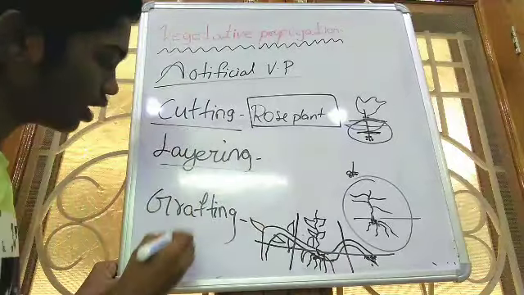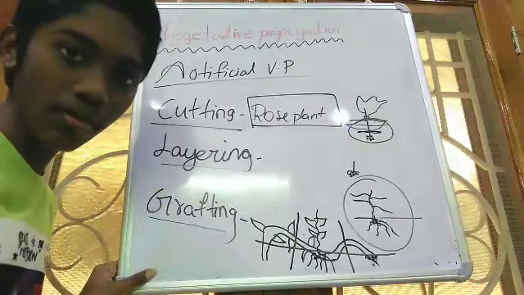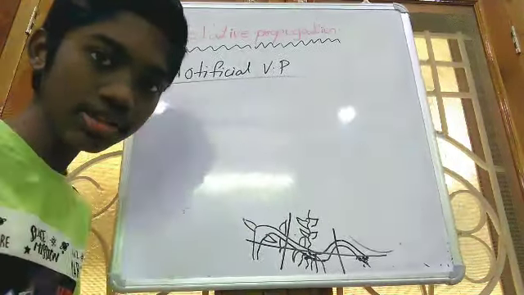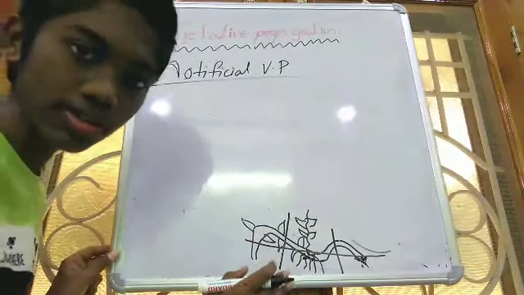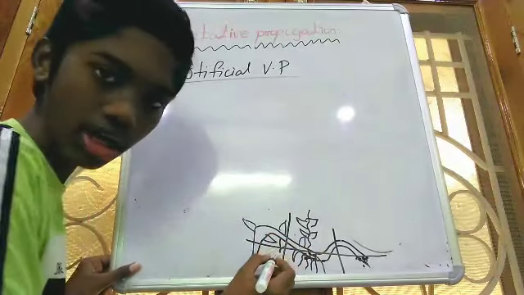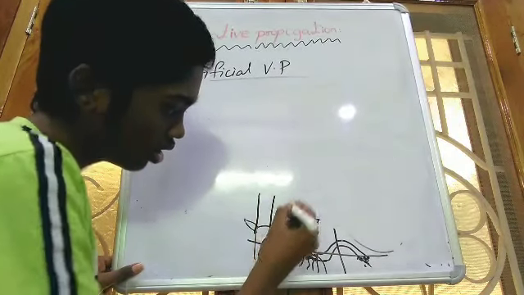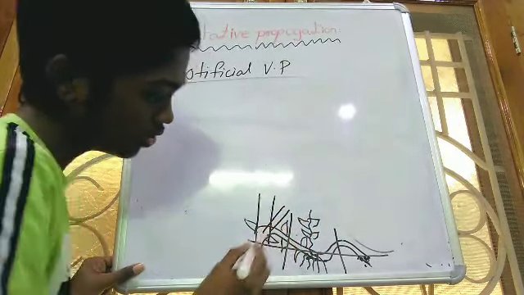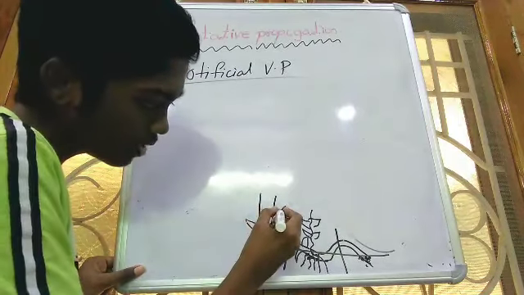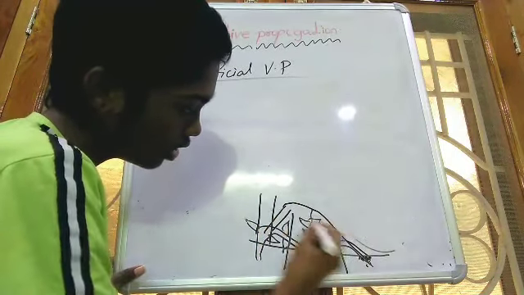So this is layering. And coming to grafting, it is a very complex process. So let us see what is grafting. Another thing that here in the process of layering, these plants are not naturally bent. Actually the stems of the plants are very strong, like this. Artificially a human being will bend this stem into the soil.